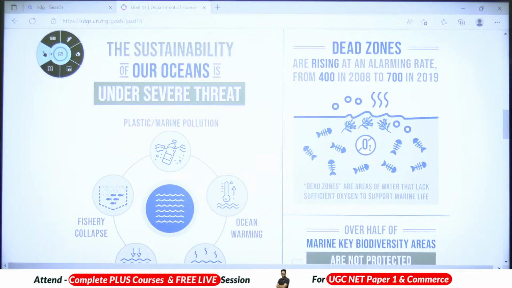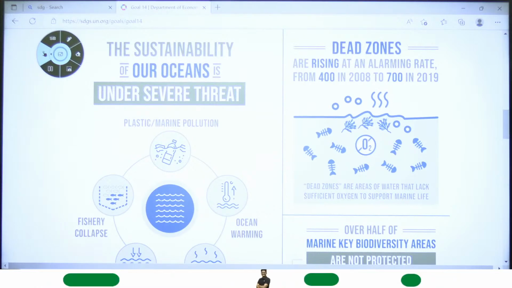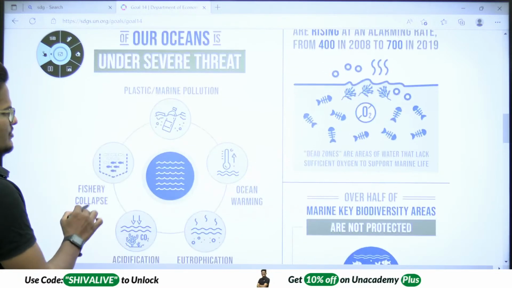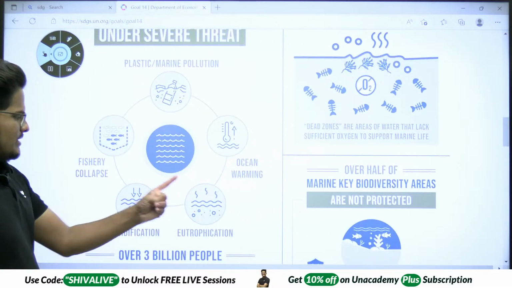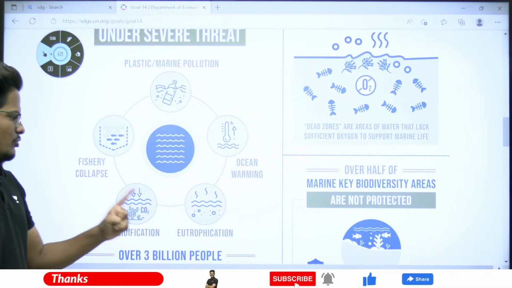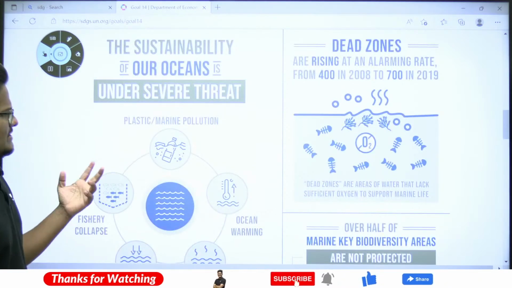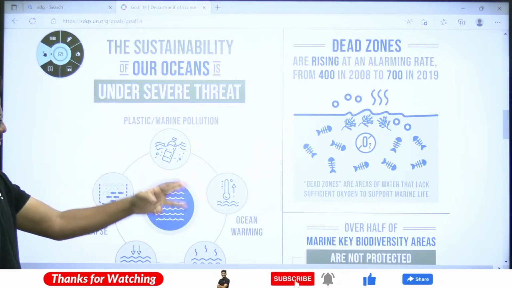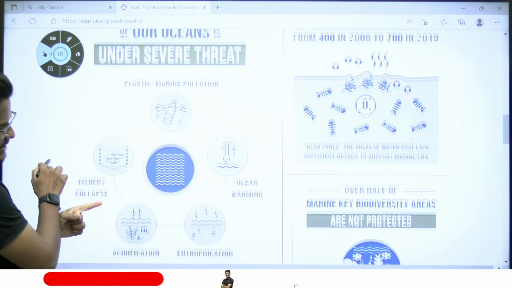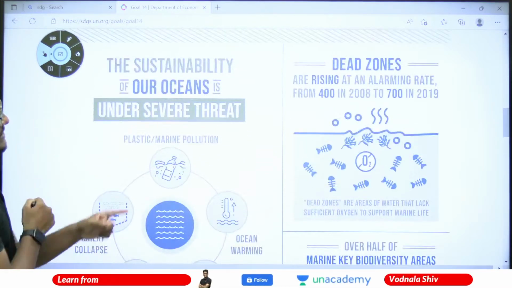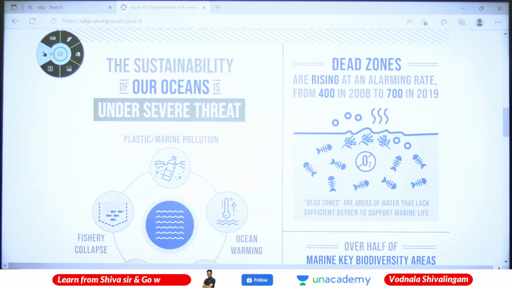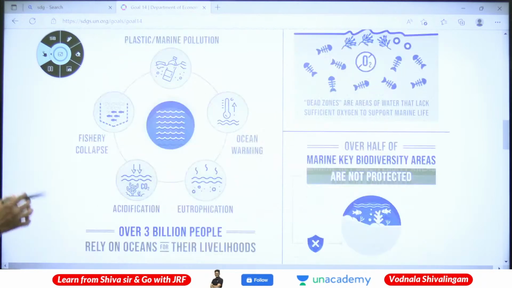Sustainability of our ocean is under severe threat. Plastic and marine pollution is going on. Ocean warming, acidification, eutrophication, fishery collapse, all of these are threats to the sustainability of our oceans. These are severe threats.